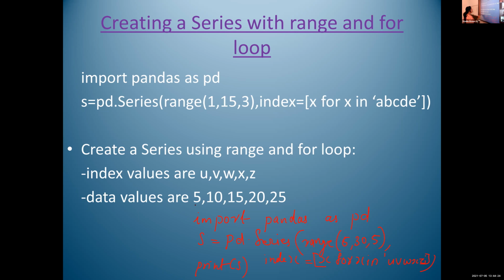Then the output will be U, V, W, X, Z, and the values are 5, 10, 15, 20, and 25. Is it clear, Ashish?